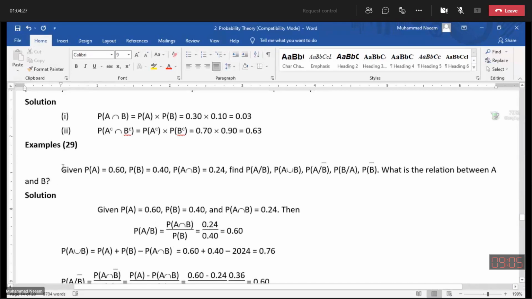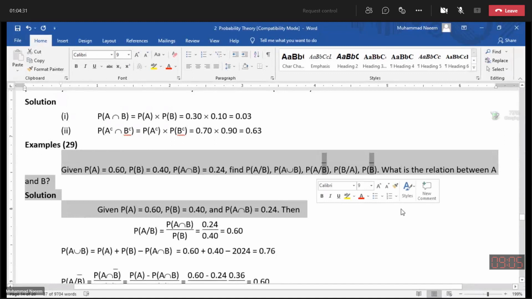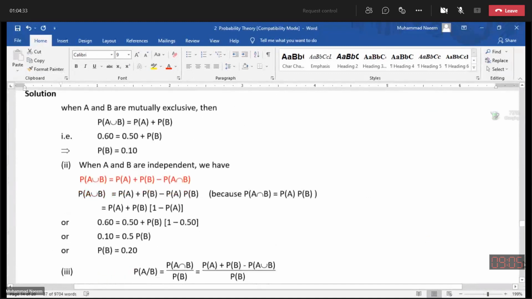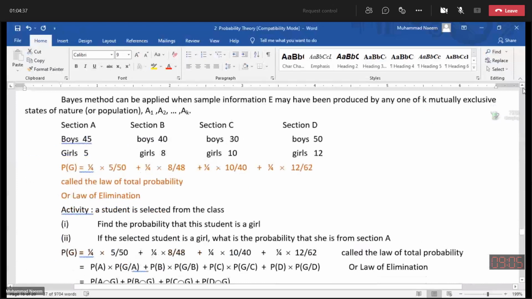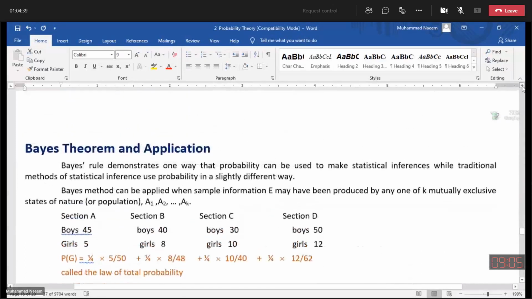We will discuss such problems inshallah next time, and also Bayes theorem.